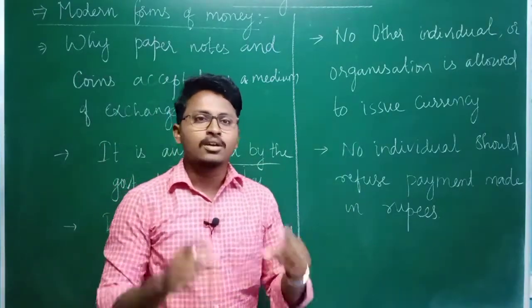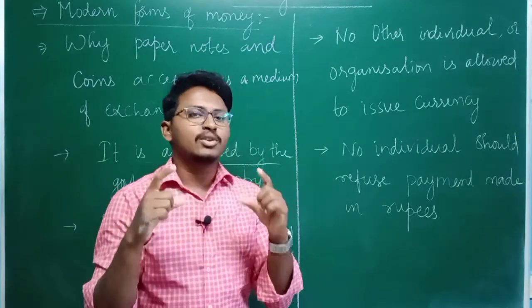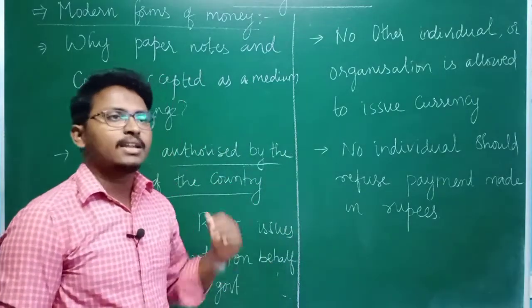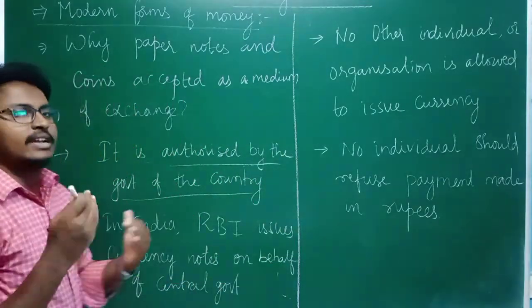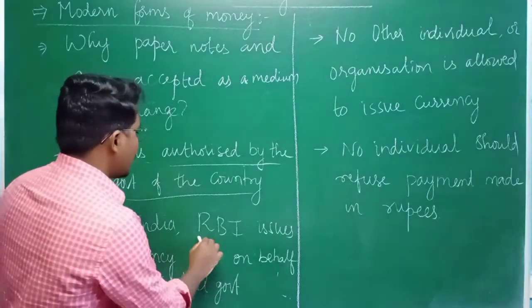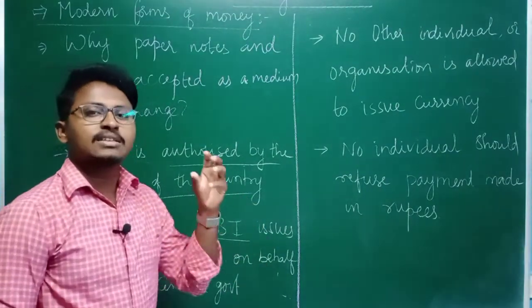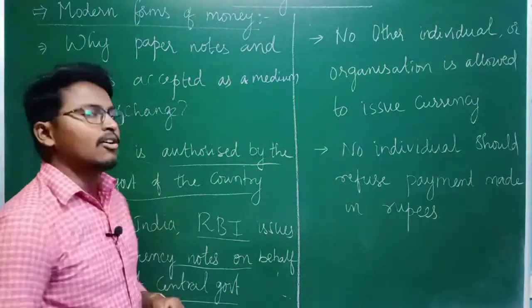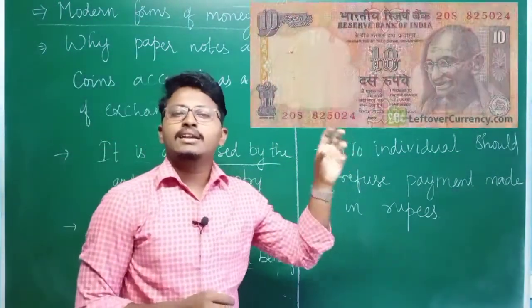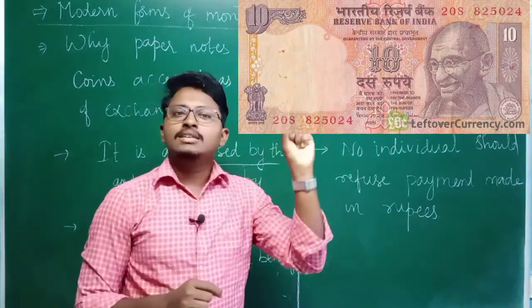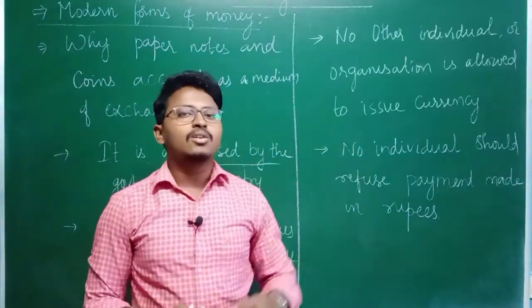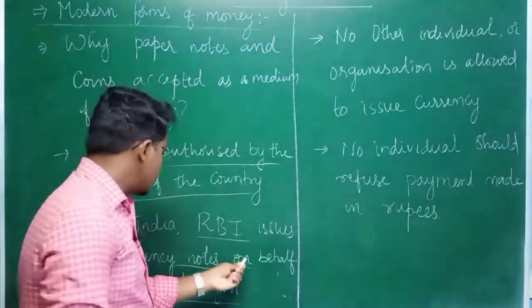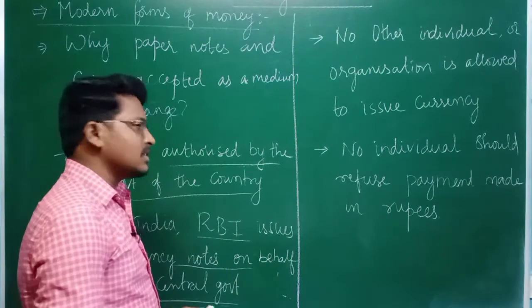Whatever paper currency they use as a medium of exchange is authorized by the government of their country. And in India, for example, we have an organization known as RBI, Reserve Bank of India. It issues the currency notes on behalf of the central government. That's why on any currency note you can find it is issued by the Reserve Bank of India.